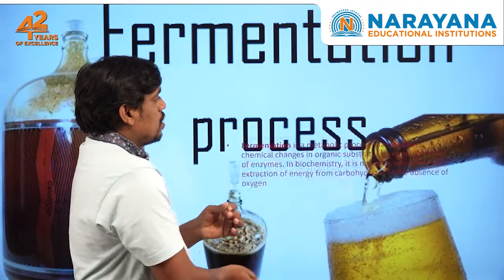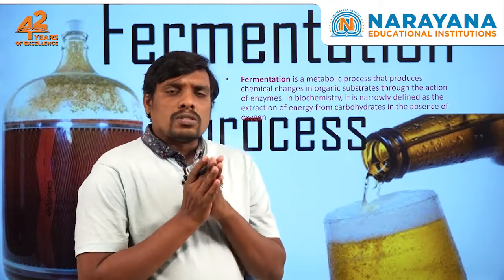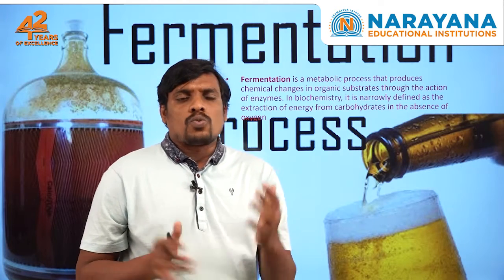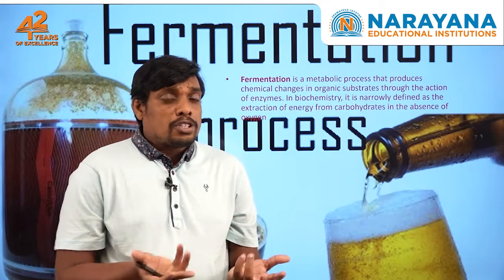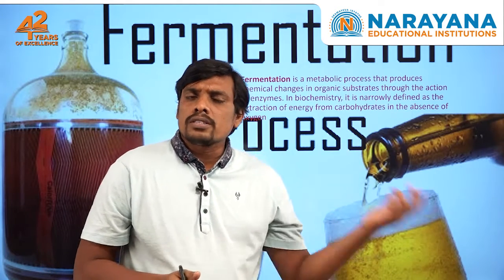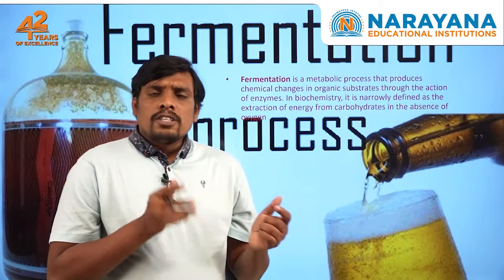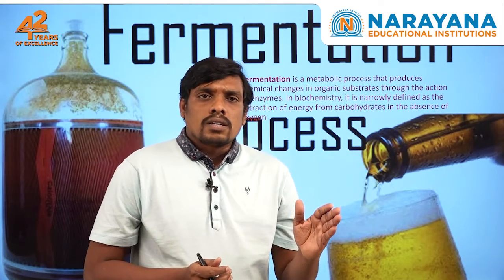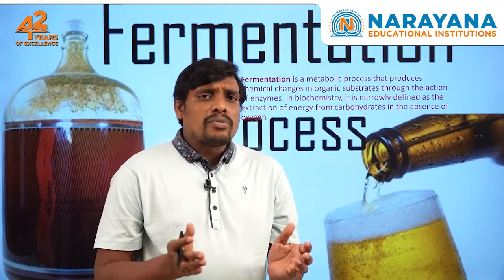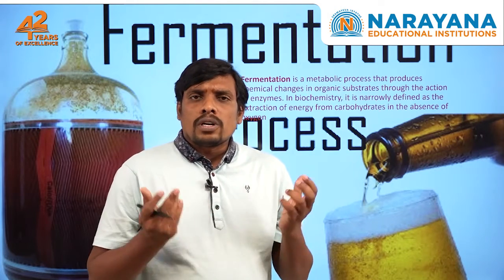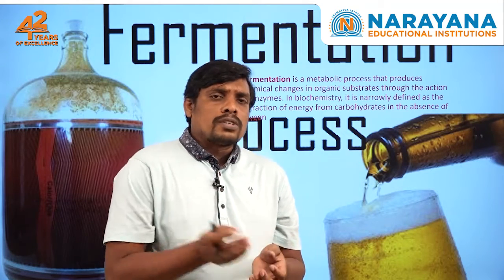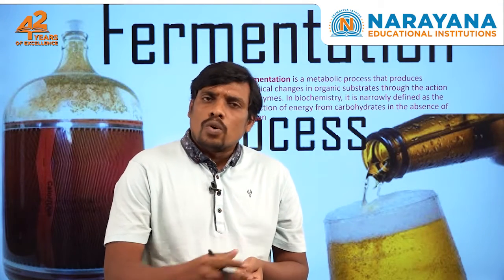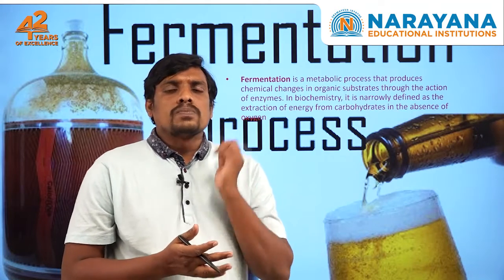Now let us learn briefly the process of fermentation, how it occurs. Fermentation is a metabolic process. As we know, it is a metabolic process. How can you define the metabolic process? What do you mean by metabolic reactions that occur in the cells of living organisms? Whether it may be respiration, digestion, or a catabolic process, these kinds of actions occurring in microbes or living organisms are considered metabolic reactions. The metabolic reactions include respiration, digestion, and also coordination and construction processes.